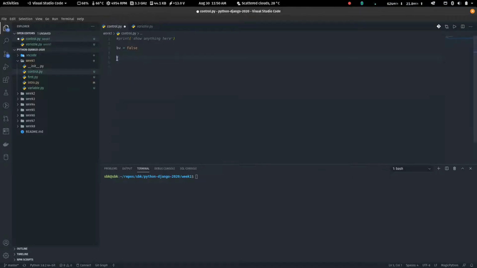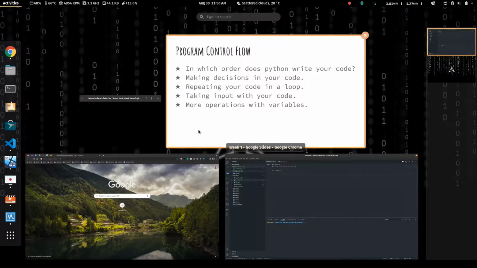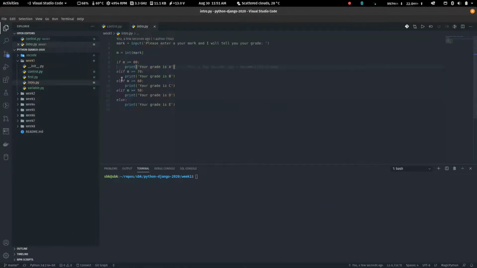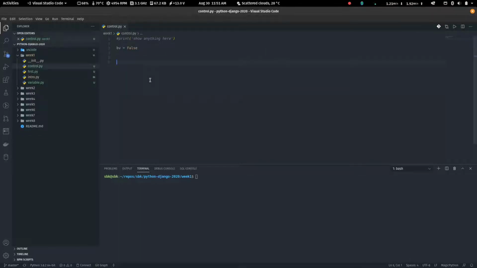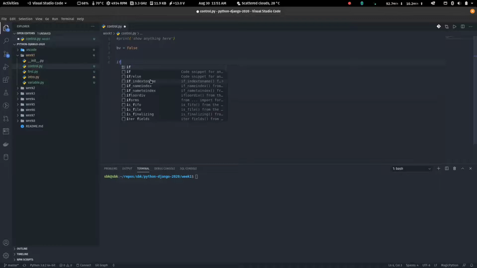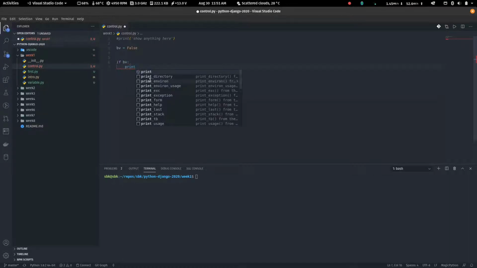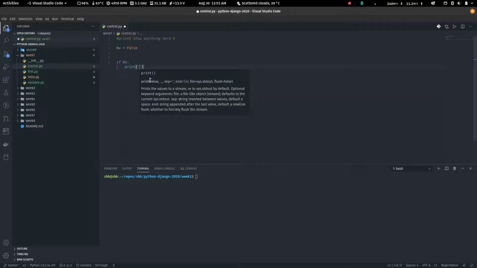and so it's time to introduce you to something we call the if statement. You know, it said making decisions in your code. And if you remember in the intro.py, I used some if statement, if else stuff here, right? So what am I saying here? So the if statement is just saying that, okay, if something, right? So you put your variable name here or something there. So if bv, which can be anything, then we print